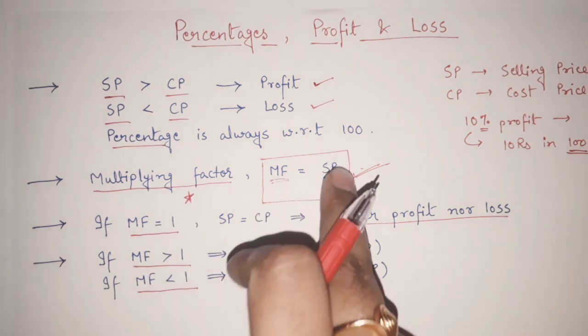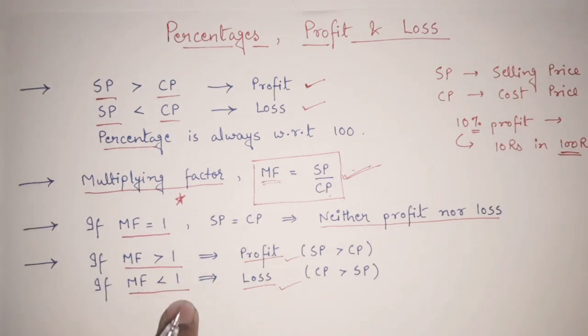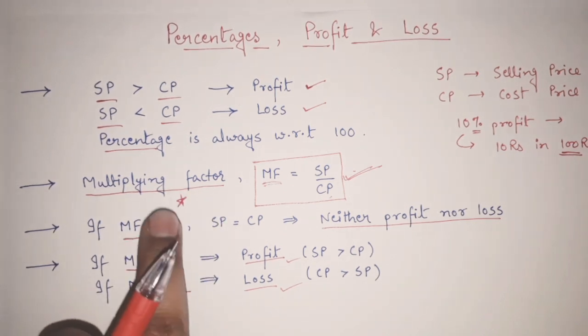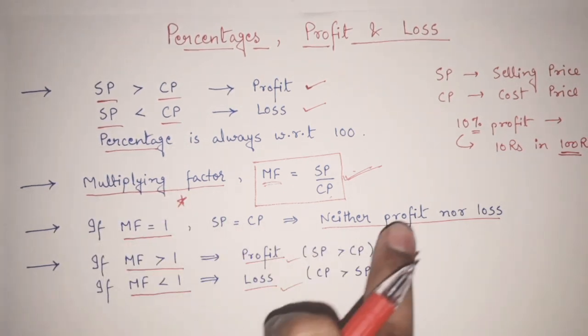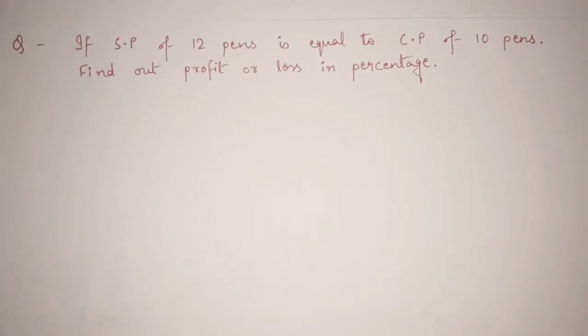Multiplying factor equals SP by CP. Whenever it is greater than 1, it is profit. If it is less than 1, it is loss. And if MF, or multiplying factor, equals 1, it denotes that it is neither loss nor profit. Now, without wasting time, let's directly see the examples. So, see our first example.